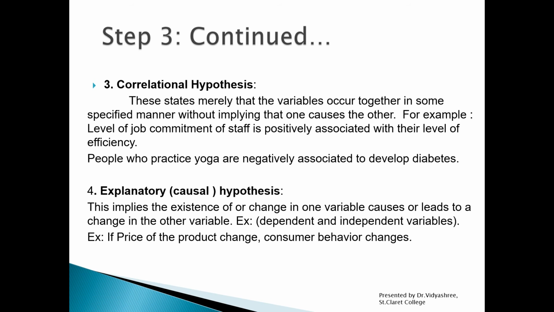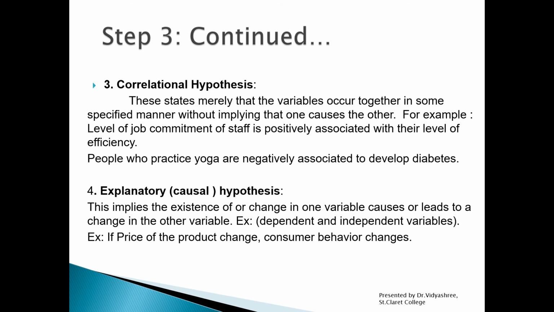For example, suppose you are conducting research to understand consumer behavior, so you frame a hypothesis like: if the price of the product changes, the consumer behavior definitely changes. Here the price is responsible for the change to occur in consumer behavior. So one variable causes the change in another variable. That is called an explanatory hypothesis. In correlation, one variable has an association with another variable but is not the reason for the change in the other variable.